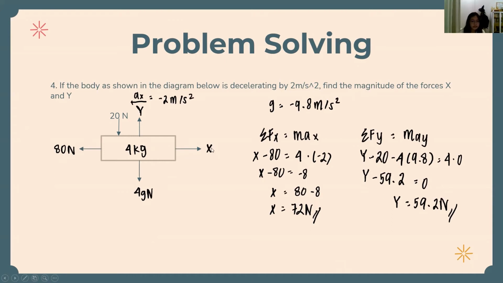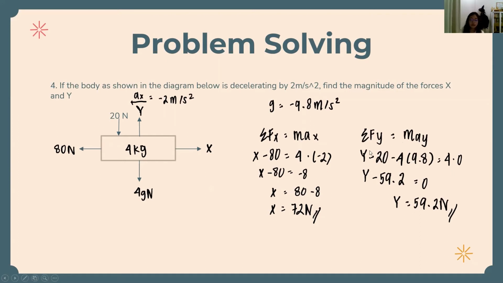So we can see here that the sigma Fx is x minus 80, since both of these are the ones on the x-axis, equals m, which is 4 kilograms, times negative 2. And then we just calculate it like the usual math, equals 72 Newton.